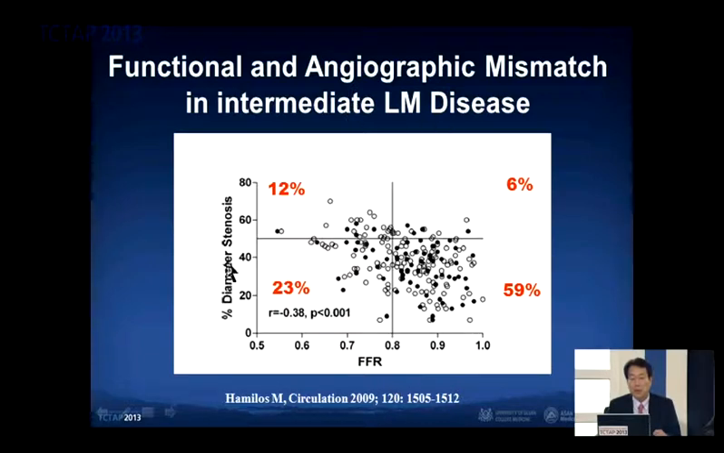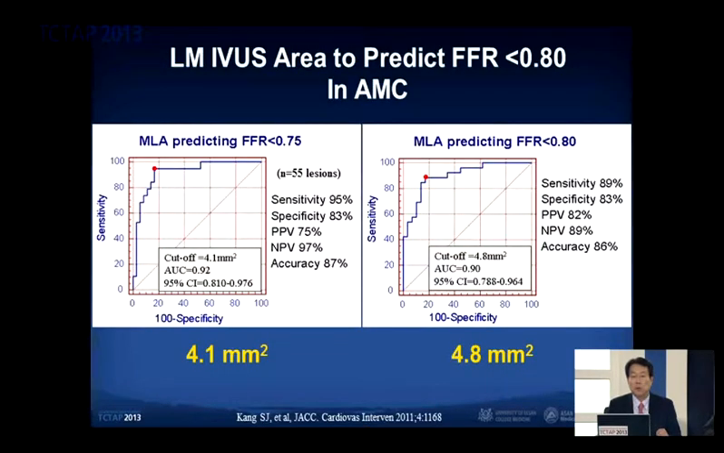And if we look at some mismatch concerns, anatomical and functional evaluation of intermediate left main disease: here, insignificant diameter stenosis less than 50% with positive FFR, a kind of reverse mismatch, is 23%, and high degree of stenosis with negative FFR is 6%. Over 30% of patients have a mismatch problem. So we have a relatively small MLA IVUS ischemic threshold to predict positive FFR: matching 0.75 is 4.1 millimeters, and matching 0.8 is 4.8 millimeters.